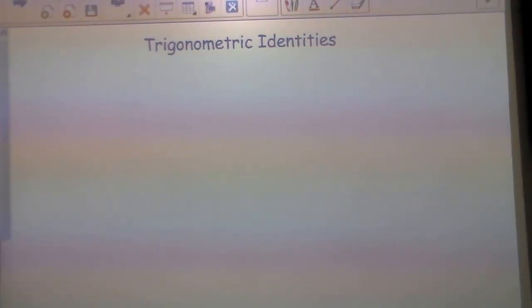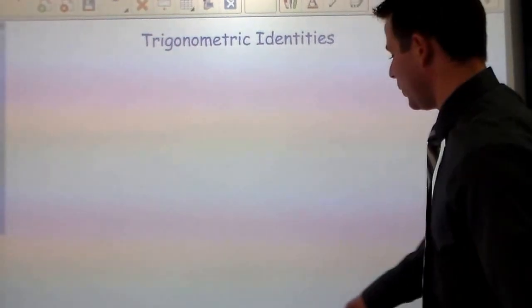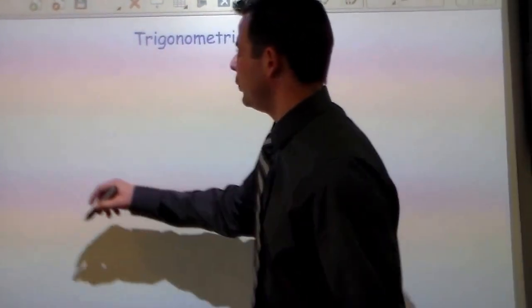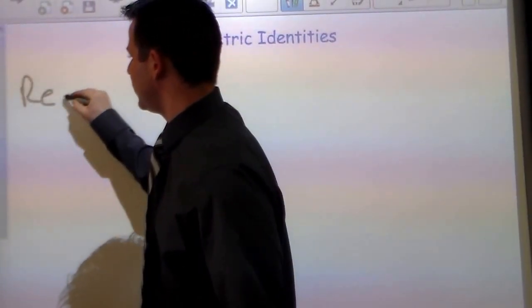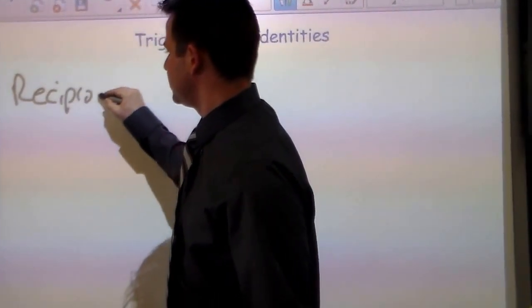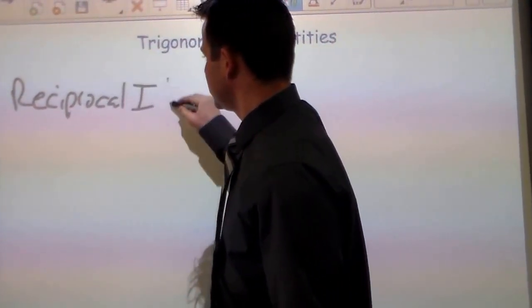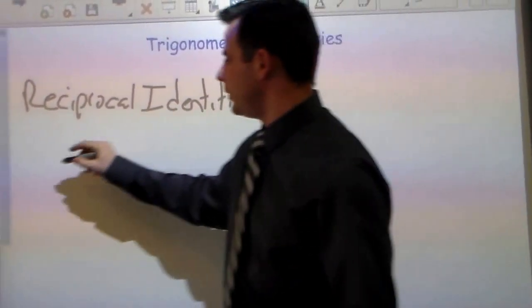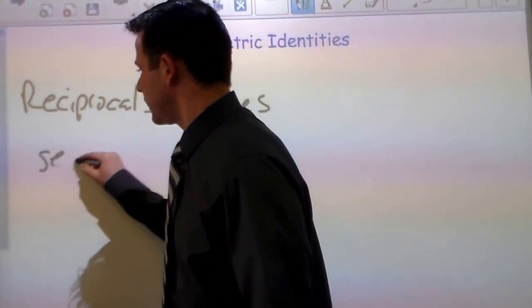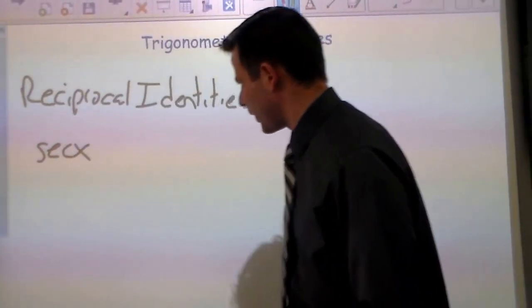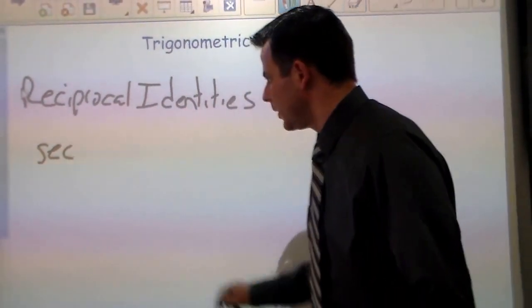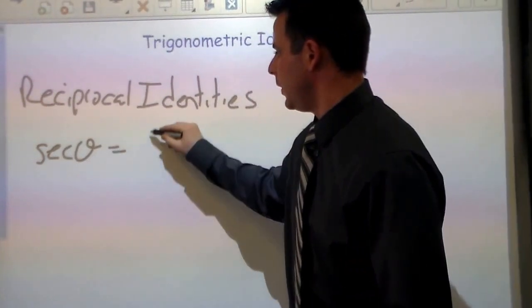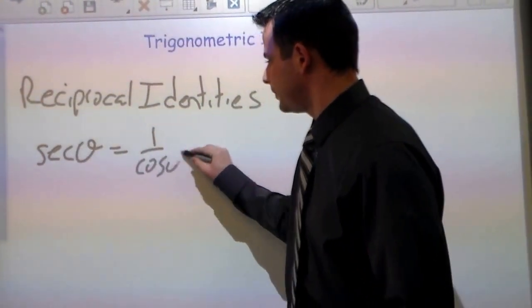All right, let's go over some trigonometric identities. Some identities that we are familiar with include the reciprocal identities. These identities include secant, I'm not going to use x, I'm going to use theta. Secant theta equals 1 over cosine theta.